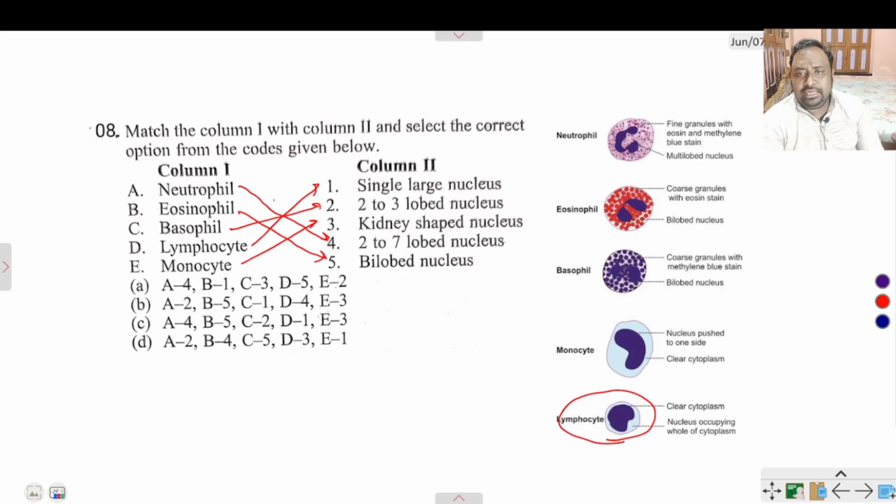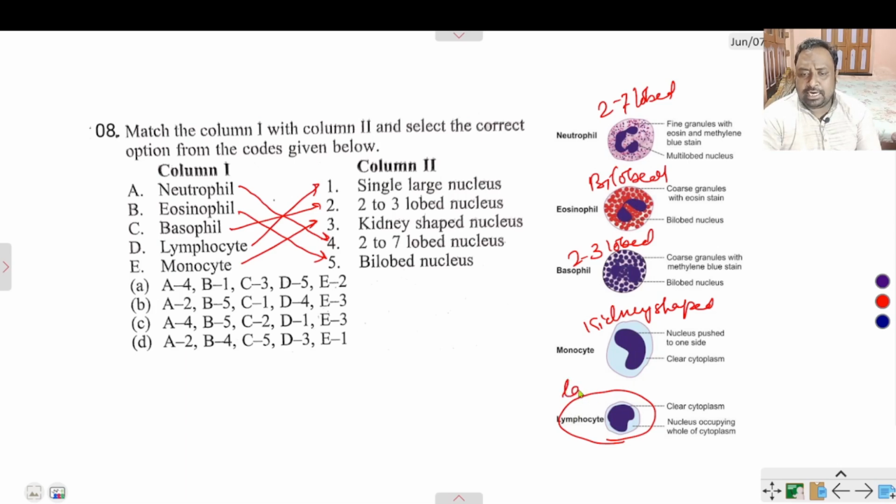So neutrophil is 2 to 7 lobed, eosinophil is bilobed, basophil has a 2 to 3 lobed nucleus, monocyte has a kidney-shaped nucleus, and lymphocyte has a large single nucleus.